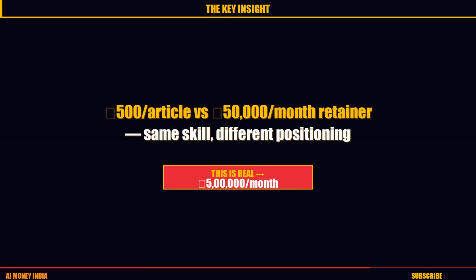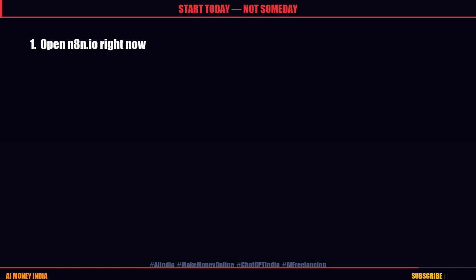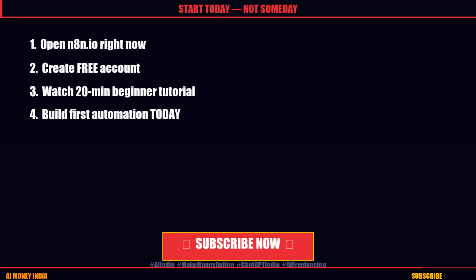That's what I am doing here. This is what you have to do. Do your first step now. Do this one thing in the next 60 minutes. Open n8n.io. Create a free account. Watch their beginner tutorial. This is the first step. In the next 30 days, if you work seriously, you can make your first 10,000 rupees. If that group can earn 5 lakh rupees, then why not me? Exact same tools, just a different approach.